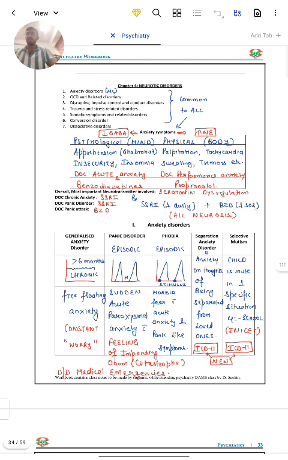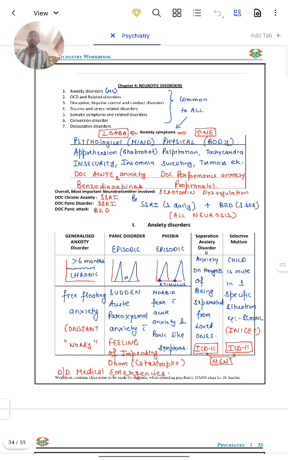So anxiety disorder is the most common type of neurotic disorder. So what is neurosis? We can say it is anything that is not psychosis. I want to tell you one more thing about neurosis.